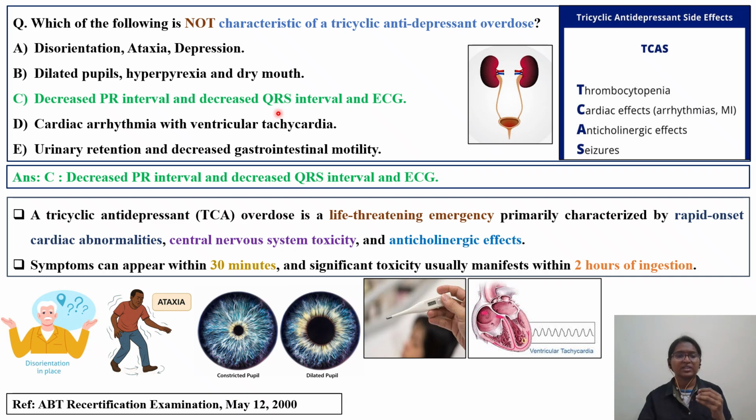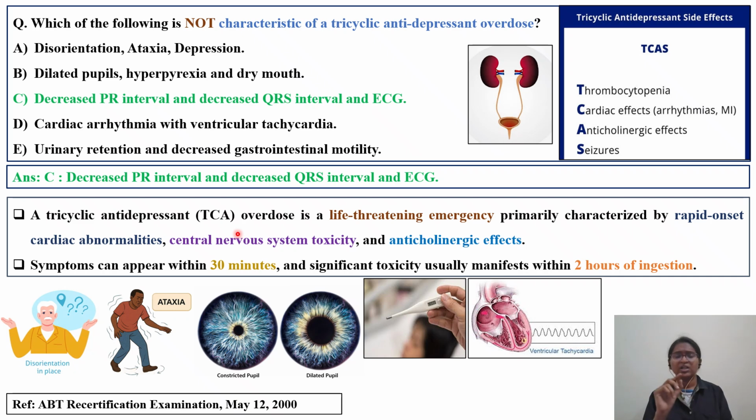Okay, so a tricyclic antidepressant TCA overdose is a life-threatening emergency. Whenever a patient or any person has accidentally consumed an overdose of this tricyclic antidepressant, it is a serious life-threatening concern, primarily characterized by rapid onset cardiac abnormalities. What are those cardiac abnormalities? They are nothing but cardiac arrhythmia as well as ventricular tachycardia. Tachycardia is nothing but an increase in the heart rate.